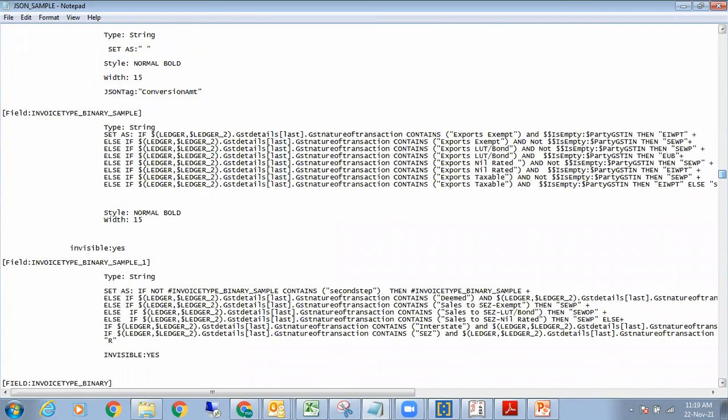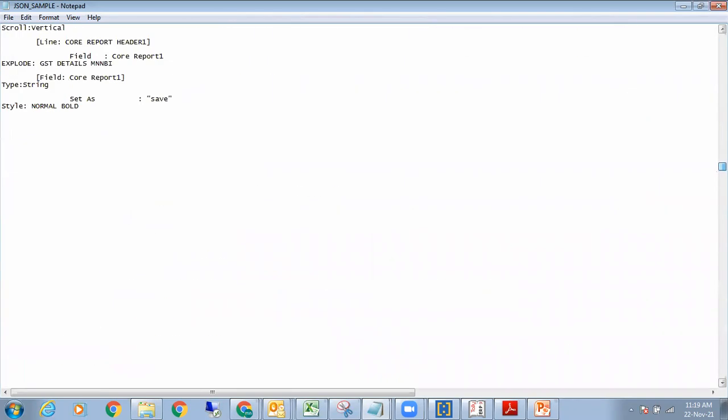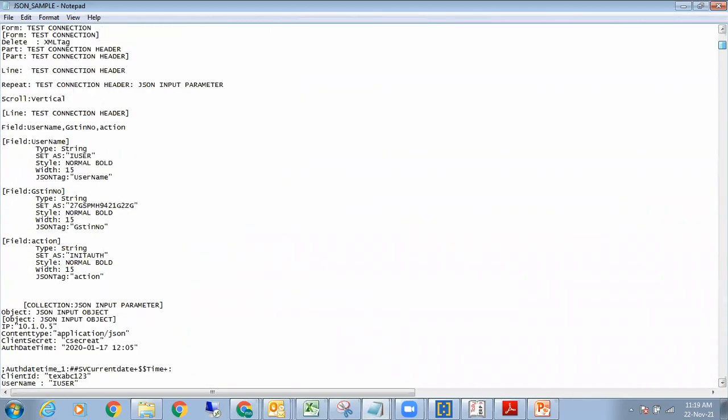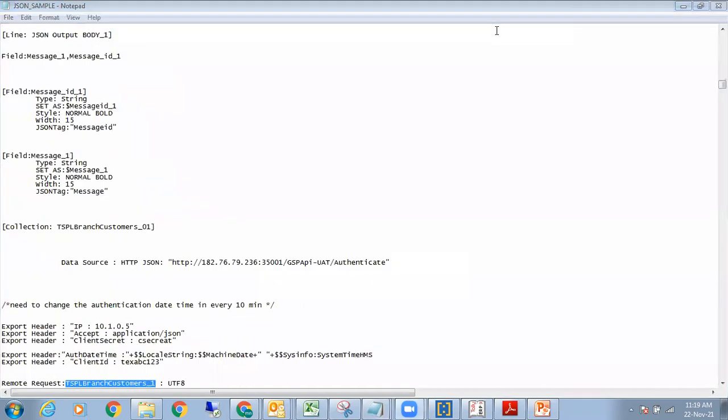So you can simply post one report after another. This particular code will have all the code related with initial load, incremental load, how the API is to be handled. Is that correct? Any questions, team? Please do ask me if there are any questions.